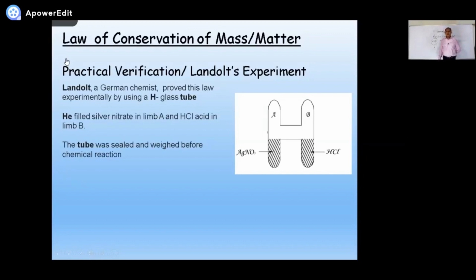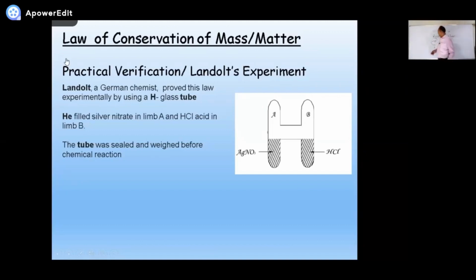he took an H-shaped tube. In one of the limbs of the H-shaped tube, he filled AgNO3, silver nitrate. AgNO3 means silver nitrate. And in the other limb, he filled hydrochloric acid.